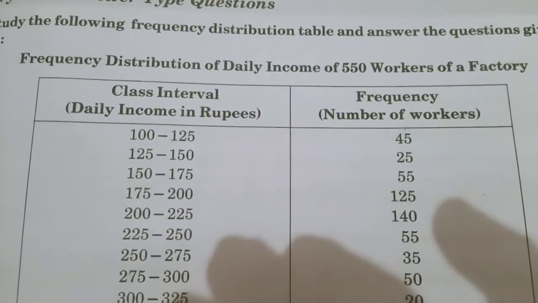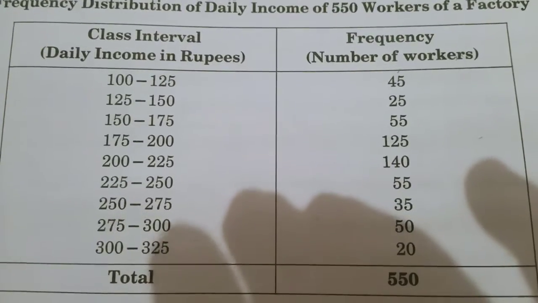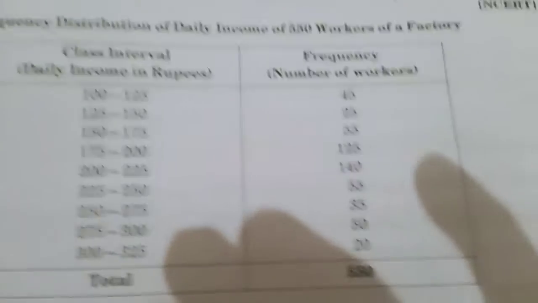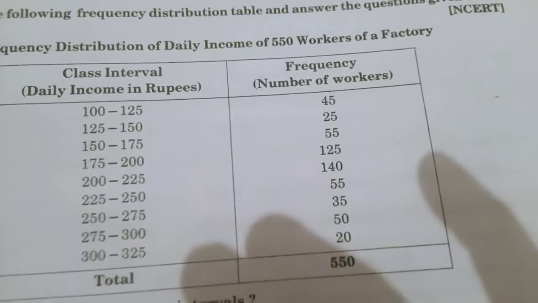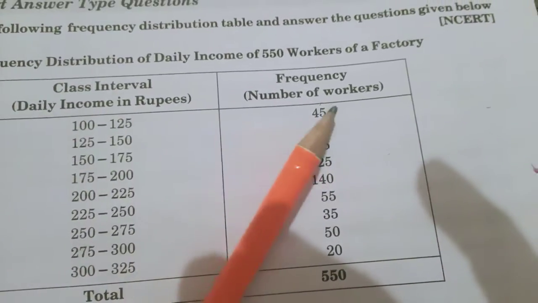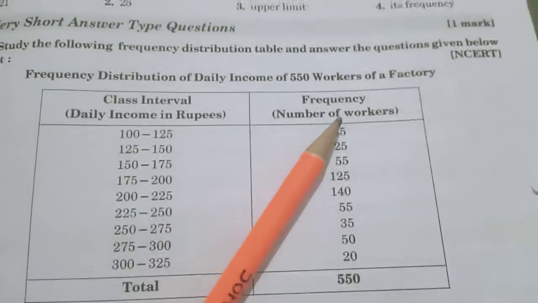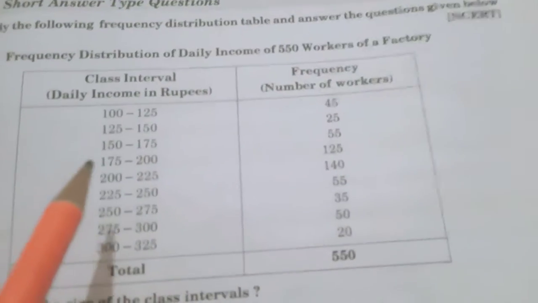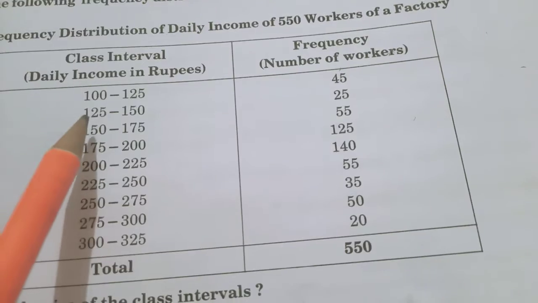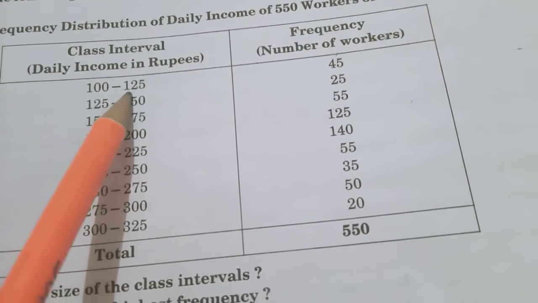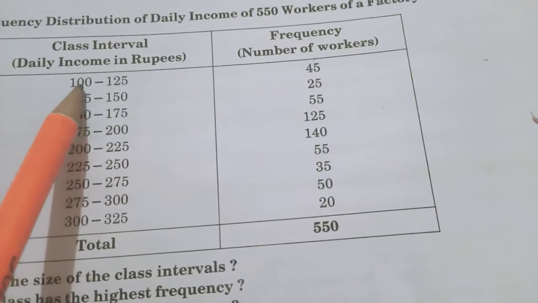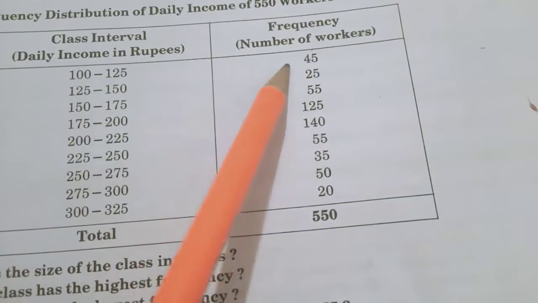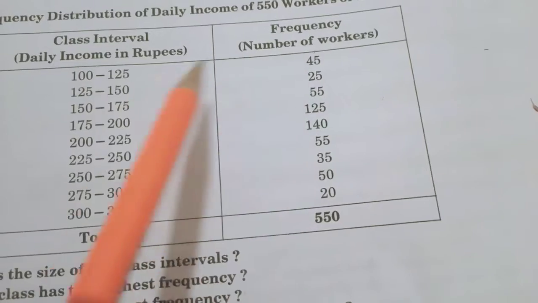Total workers of the factory are 550. Therefore, the sum of the numbers given in the frequency column is 550. Now I am giving how to read the table. 100 to 125 means the workers who have income from 100 rupees to 125 rupees, they are 45 workers.